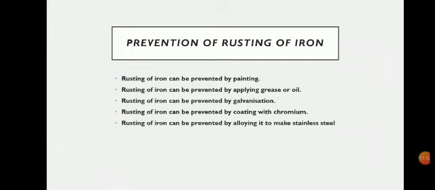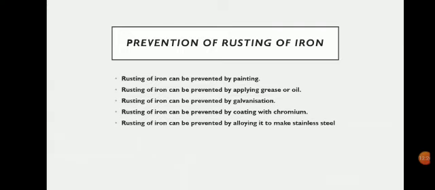Number one, rusting of iron can be prevented by painting. What happens? When a coat of paint is applied to the surface of an iron object, the air and moisture cannot come in contact with the iron object, and thus no rusting takes place. The window grills, railings, steel furniture, iron badges, railway coaches and bodies of cars, buses, all these are painted regularly to protect them from rusting.